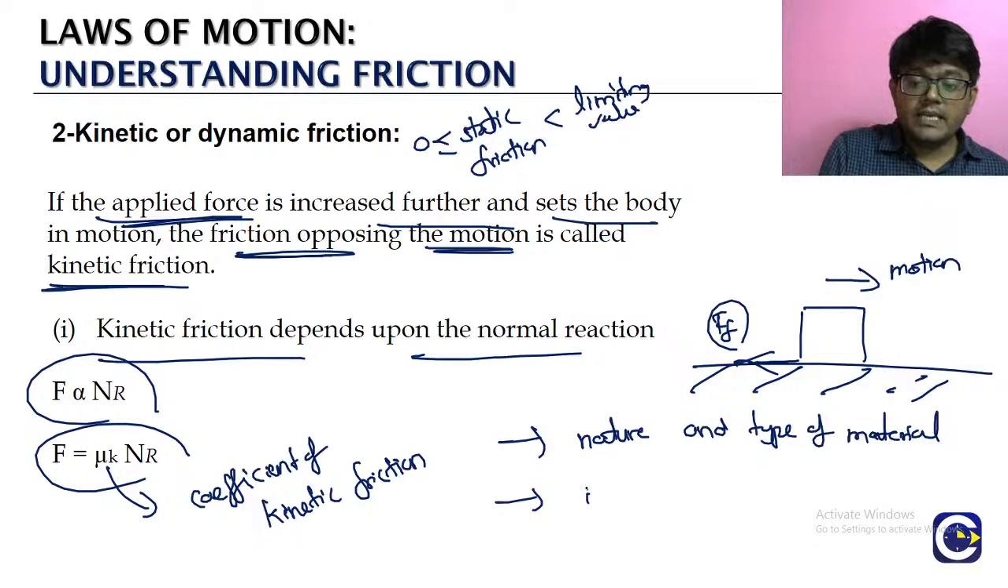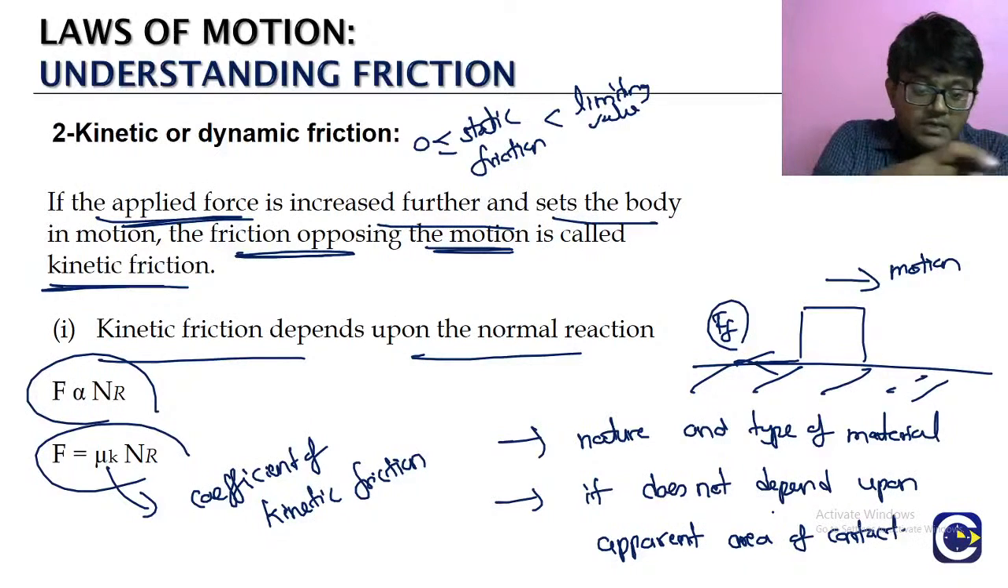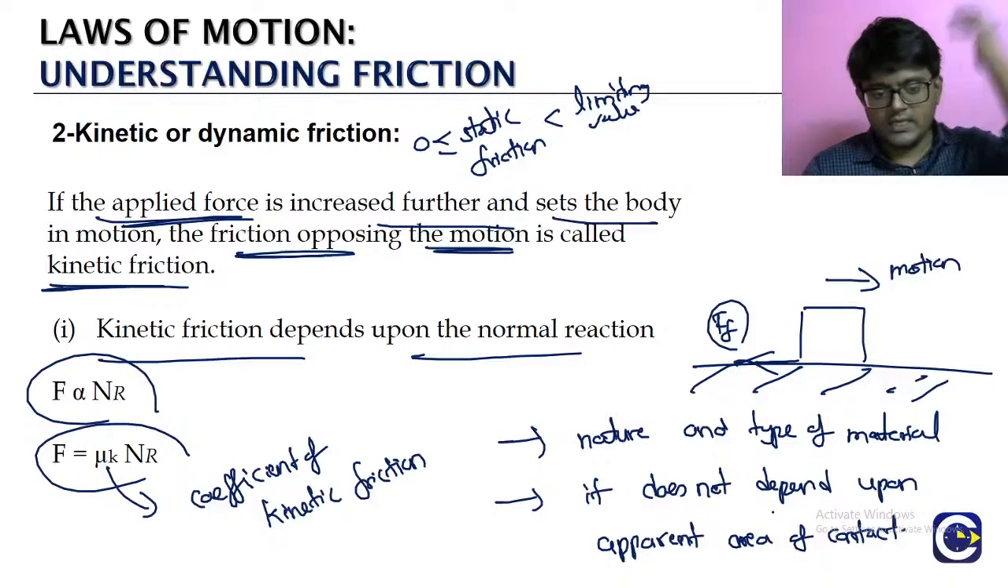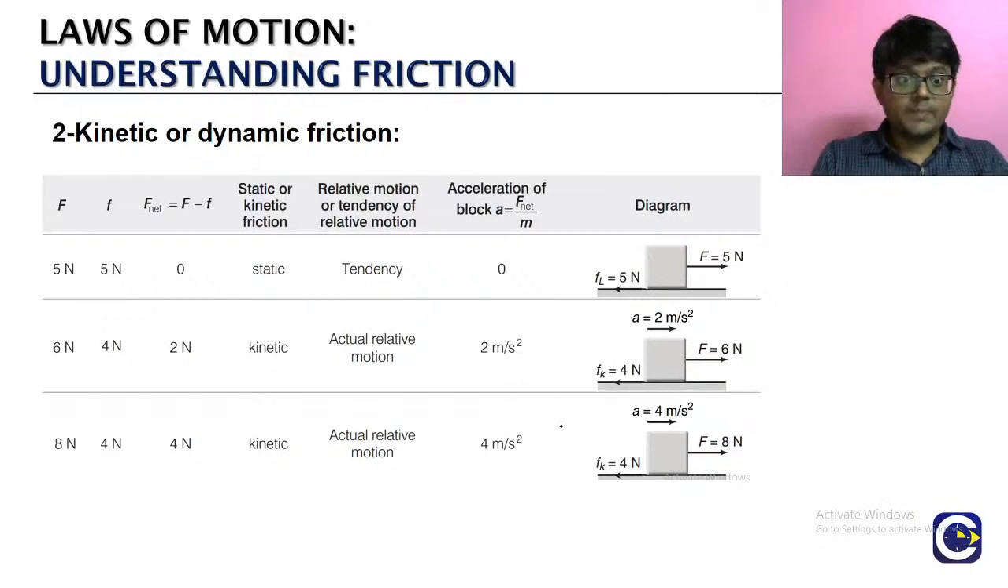Okay, it does not depend upon the apparent area of contact. I already explained why: the area we see is not the actual contact area. The actual contact area depends upon the unevenness of the surface. So the value of mu does not depend on the apparent area of contact. So this is the coefficient of kinetic friction.